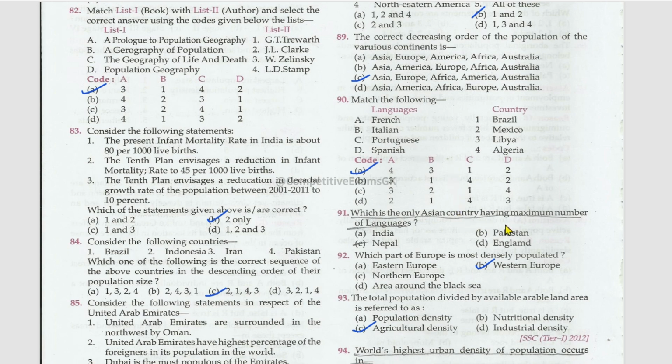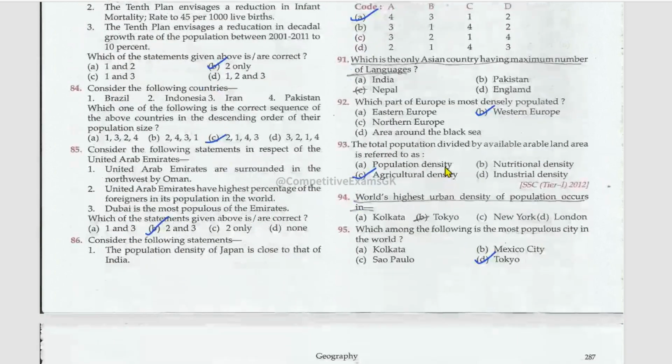Which is the only Asian country having maximum number of languages? That is Nepal. India, right? Maximum number of languages, that is India. Once check on the internet, okay? I think it is India. Which part of Europe is most densely populated? It is Western Europe. The total population divided by available arable land area is referred to as agricultural density.